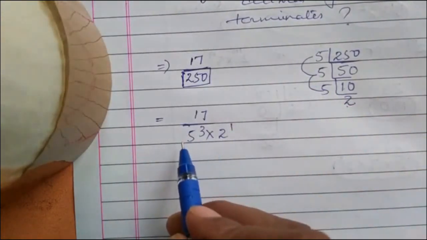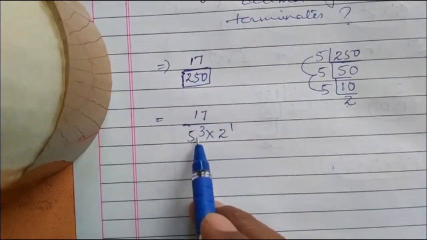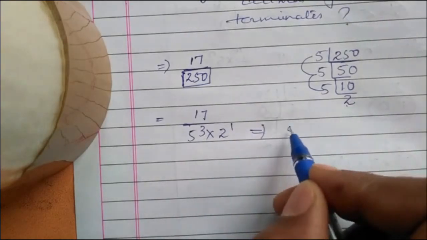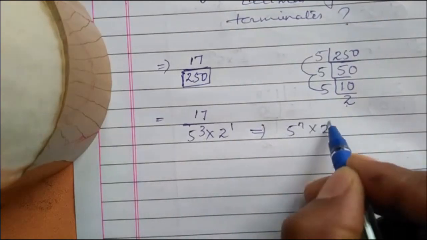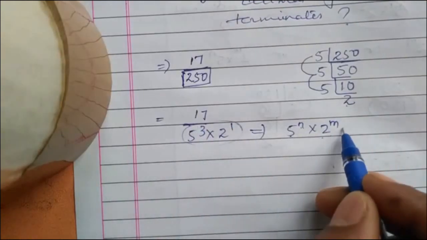In this question, the denominator 250 can be written as 5 to the power of n into 2 to the power of m.